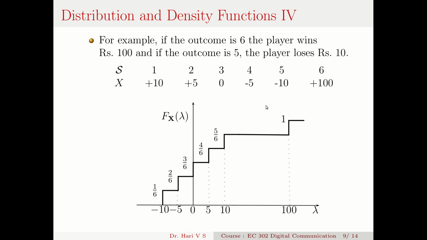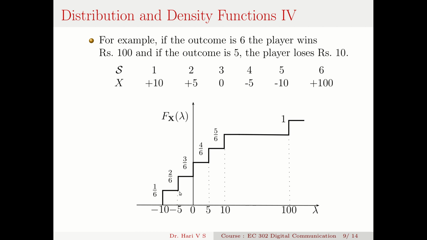So if you look here, you can see that the lowest value is minus 10. Below minus 10, there is no loss. So from minus infinity to minus 10, this CDF stays at 0. And between minus 10 and minus 5, you can see that there is one event, that is a loss of 10 rupees. What is the probability of that? That is 1 by 6, so it comes this way like a step.